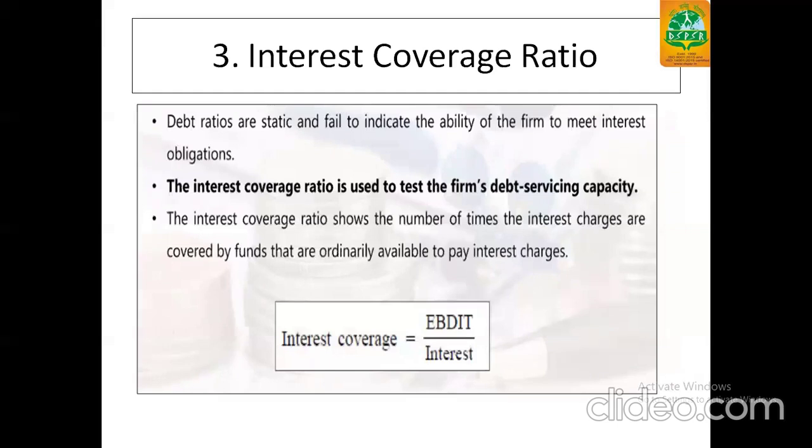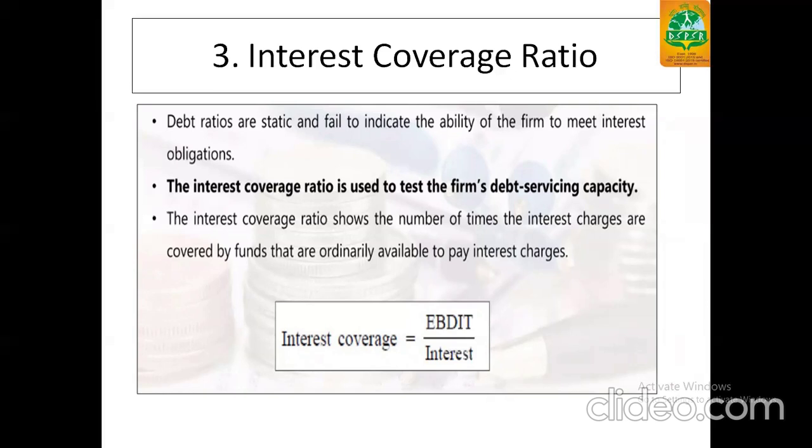Third portion was interest coverage ratio. Debt ratios are static and fail to indicate the ability of the firm to meet the interest obligation. That's why we have introduced a new ratio, which is interest coverage ratio, to test the firm's debt servicing capacity. The interest coverage ratio shows the number of times the interest charges are covered by the funds that are ordinarily available to pay interest charges.